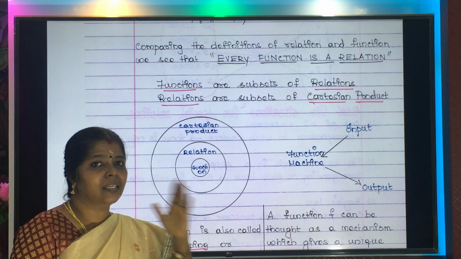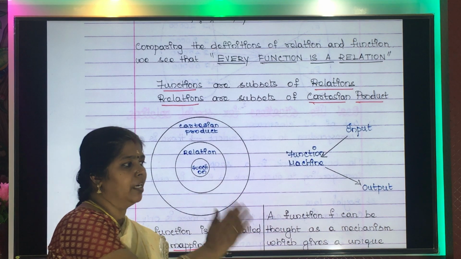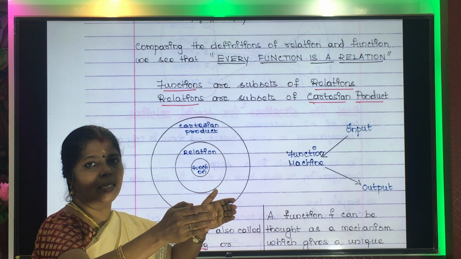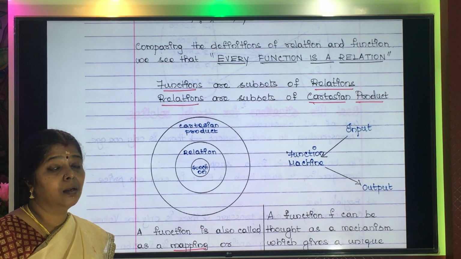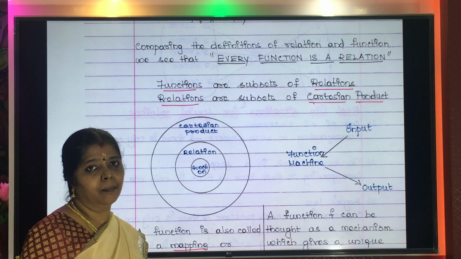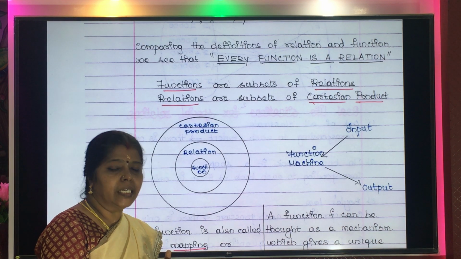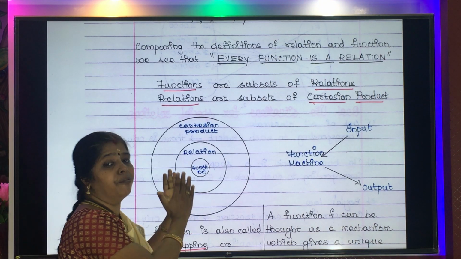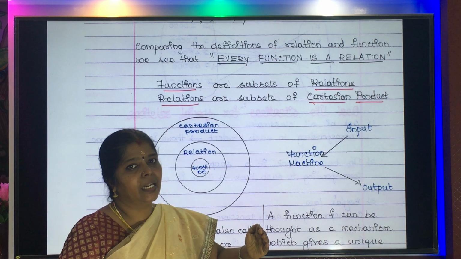Children, please analyze the situation. See, there can be many relations between two sets. You take two sets and you have elements in both the sets, and out of those elements you can come up with many relations. But please understand, not all relations can become functions. Only special relations which agree with certain conditions can become functions. So automatically every function will become a relation, because from relations only you are getting the function.